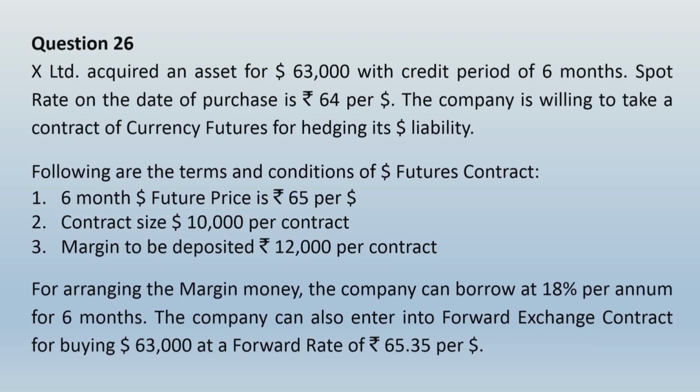Contract size is $10,000 per contract. Margin to be deposited is rupees 12,000 per contract. For arranging the margin money, the company can borrow at 18% per annum for 6 months. Company can also enter into forward exchange contract for buying $63,000 at a forward rate of rupees 65.35 per dollar.